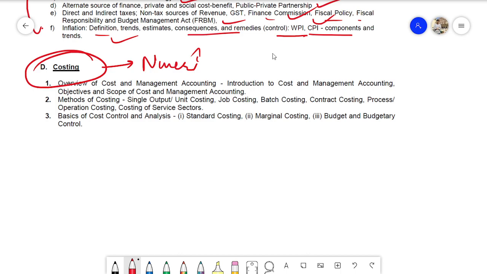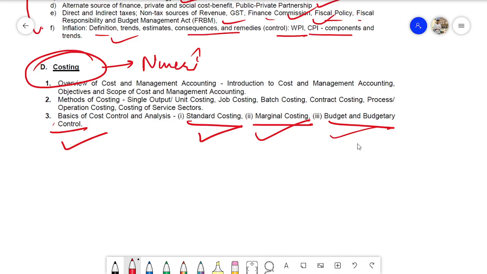Okay, the most important chapter is standard costing, one numerical was asked. Marginal costing, one numerical was asked. Budget and budgetary control, one numerical was asked. The questions were a little complicated, not very difficult, but a little complicated, but the questions were doable.